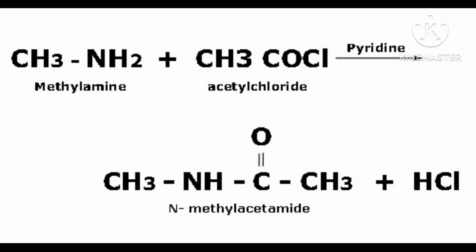Then you will get all things the same. First time, what I told, C2H5 NH was there. Now in place of H, one more C2H5 will be there.